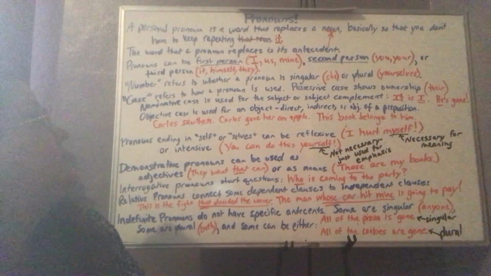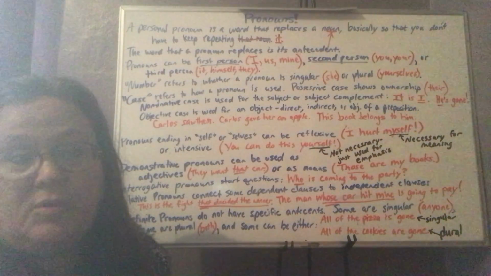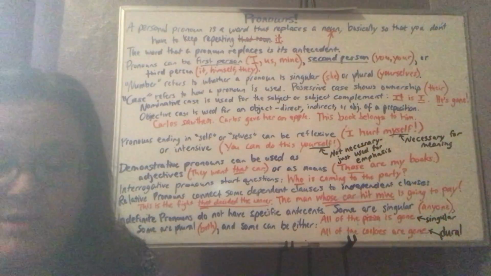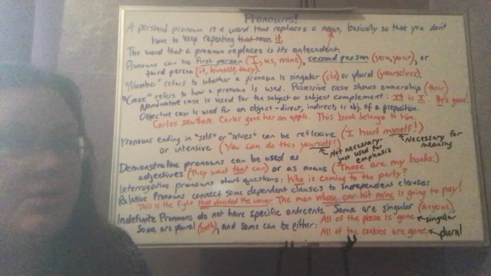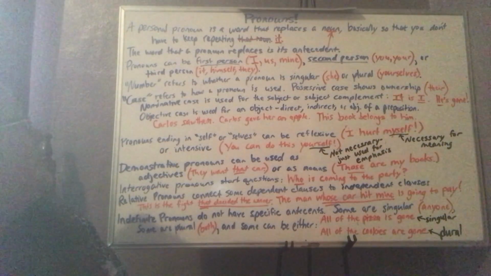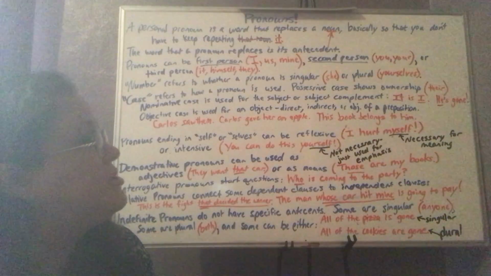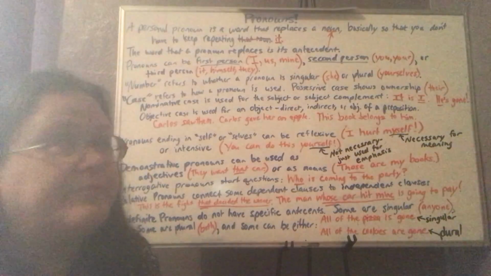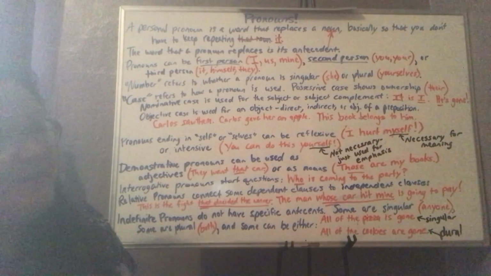Third person is talking about whoever or whatever else. Not the speaker, not who's spoken to, but something or someone else. Talking about them. Number refers to whether a pronoun is singular, like she, or plural, like yourselves. You can tell it's plural because of the S on the end, right?